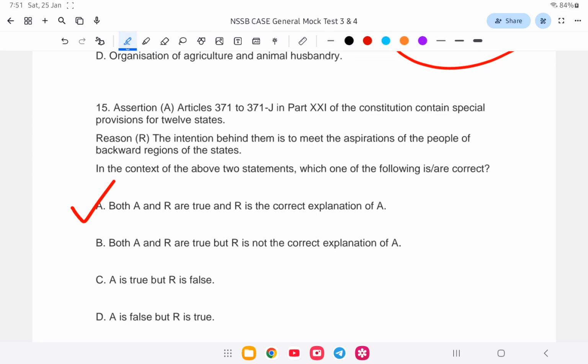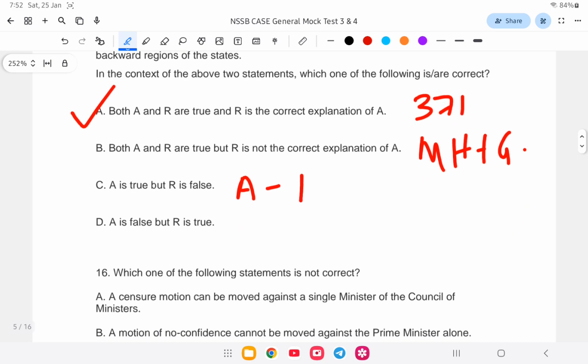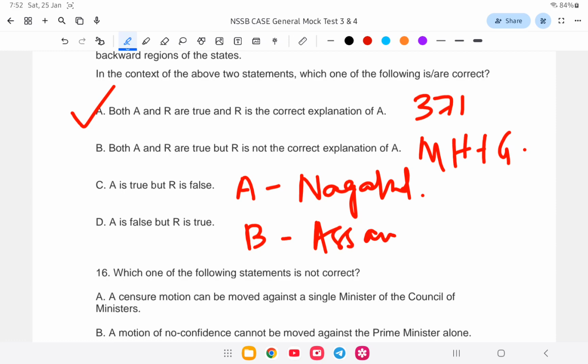371. First of all, Article 371 will have the states of Maharashtra and Gujarat. Next to Article 371A. 371A will be for Nagaland. B will be for Assam. C will be for Manipur.